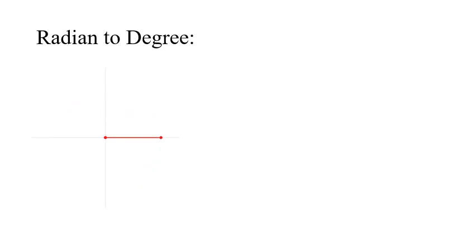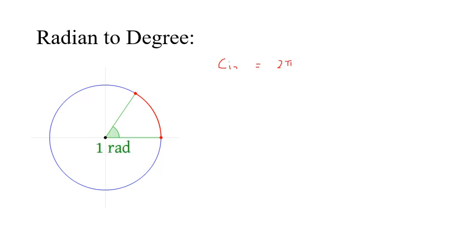Let's see this one more time. We know the circumference of the circle is 2 pi r. How many arcs did you notice from the diagram?